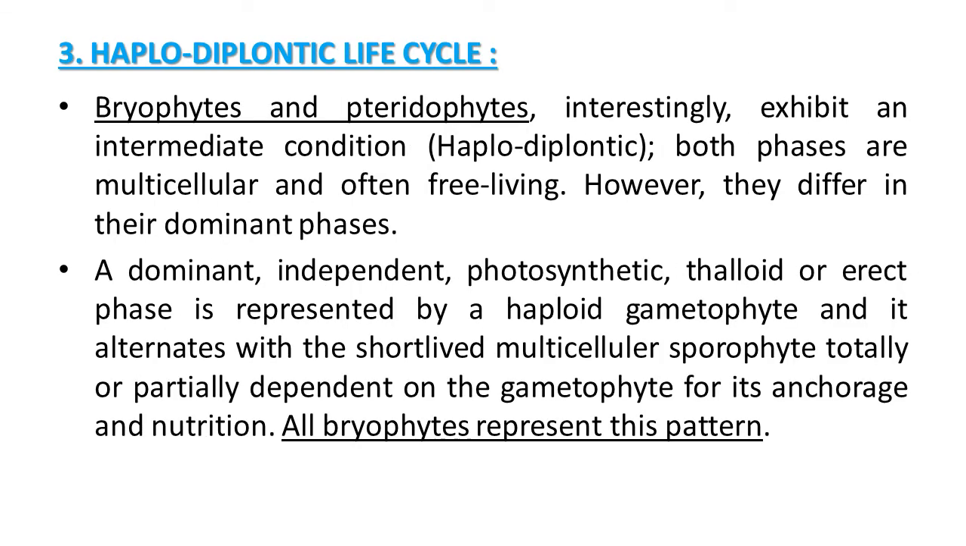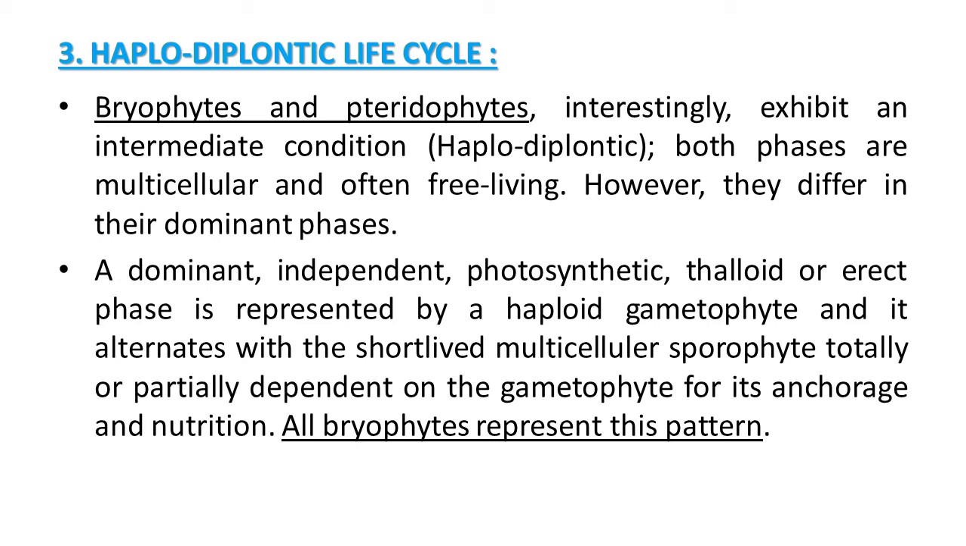Third and last type of life cycle, that is the haplodiplontic life cycle. Plants like bryophytes and pteridophytes interestingly exhibit an intermediate condition, haplodiplontic. Both phases are multicellular and often free living also. However, they differ in their dominant phases. A dominant independent photosynthetic thalloid or erect phase is represented by a haploid gametophyte, and it alternates with the short-lived multicellular sporophyte, totally or partially dependent on the gametophyte for its anchorage and nutrition.